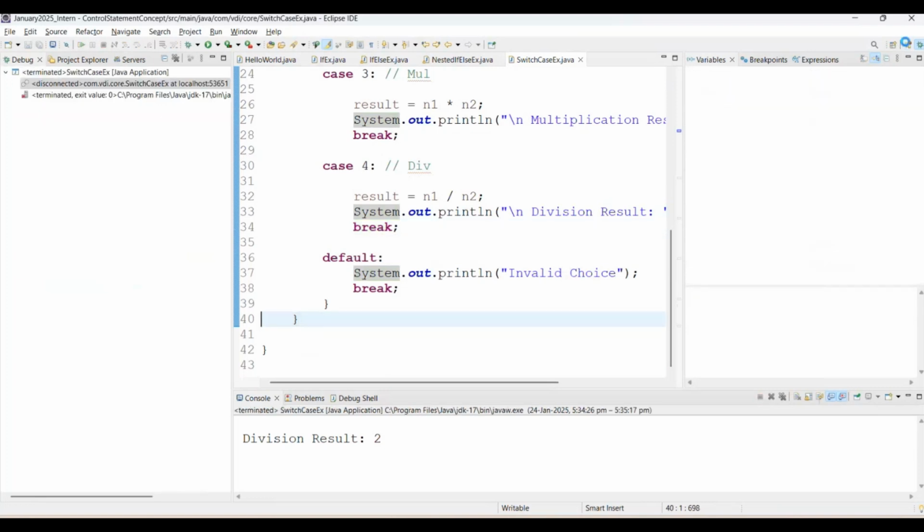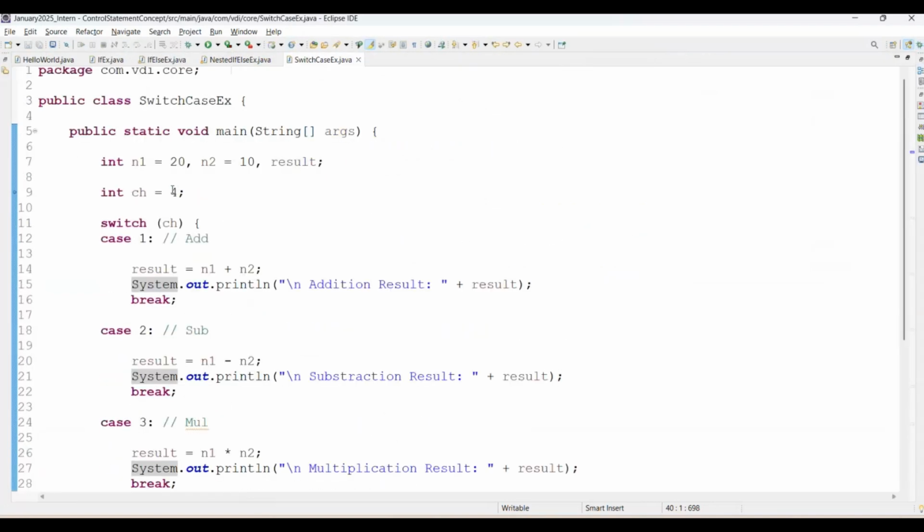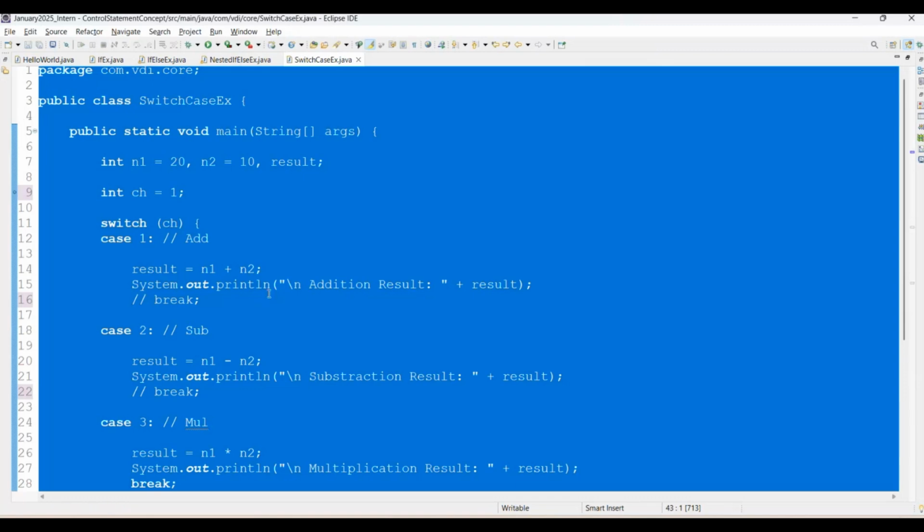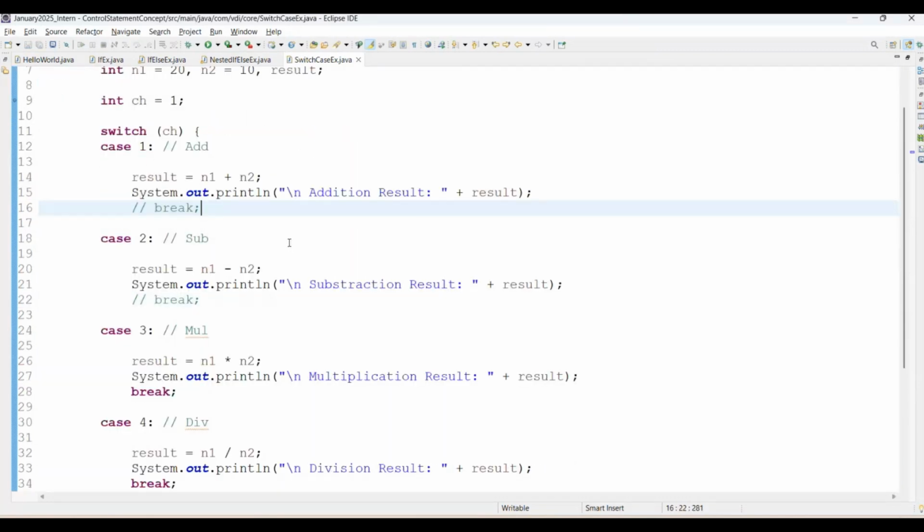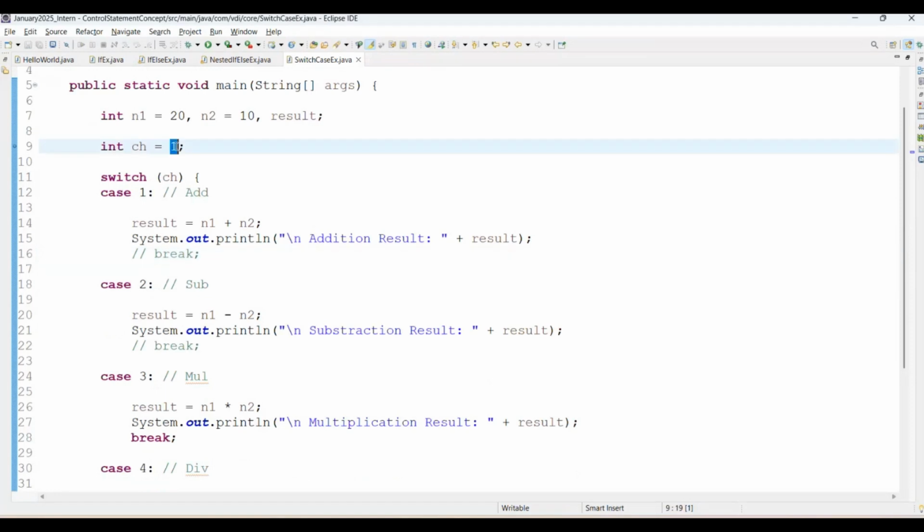But again, one more question I want to ask here. Suppose I am giving here choice as 1, but here I am not using a break statement. Then what will be the output of this program? See the screen. In front of you, the code is available. I am giving here choice as 1, right? Then here I am not using break. Only a break is available after multiplication. If I am not using break here, here also we don't have the break. What will be the output of this program?